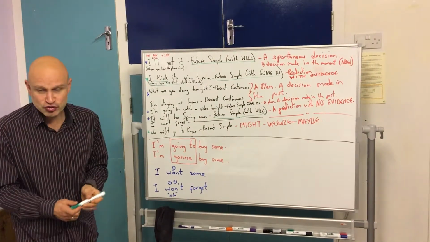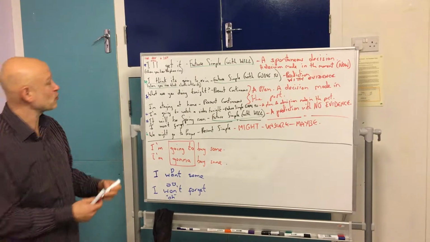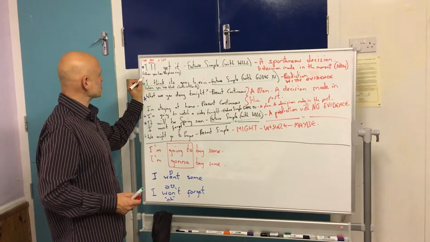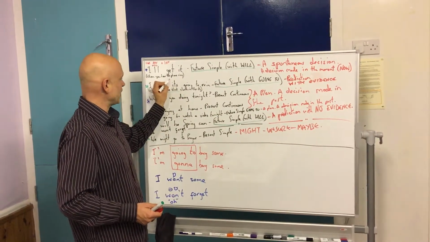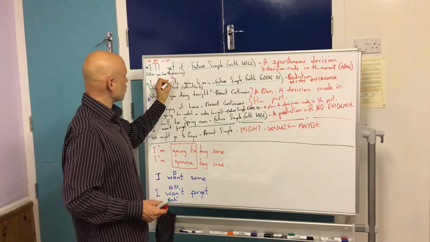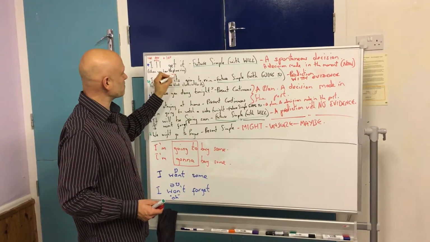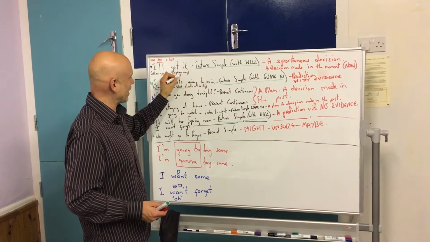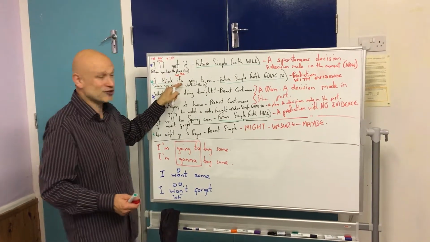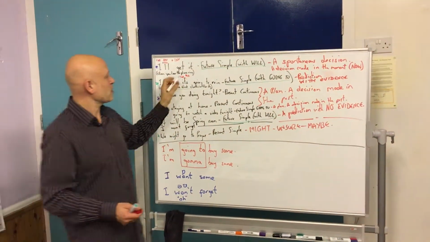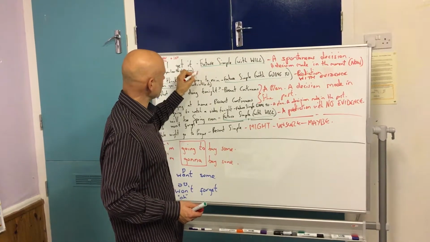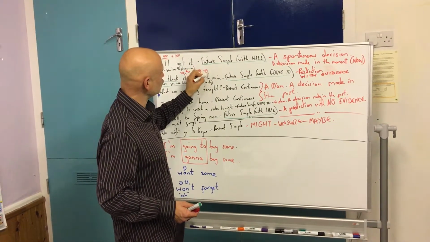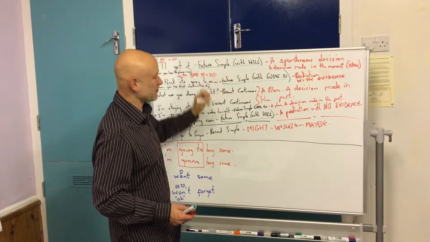Have a look at the structure of the future simple with going to. We use the subject, here it is over here, subject. We use the auxiliary verb to be, which you can barely see there because it's hidden in a contraction, it is. Then we use going and to plus the infinitive, okay?